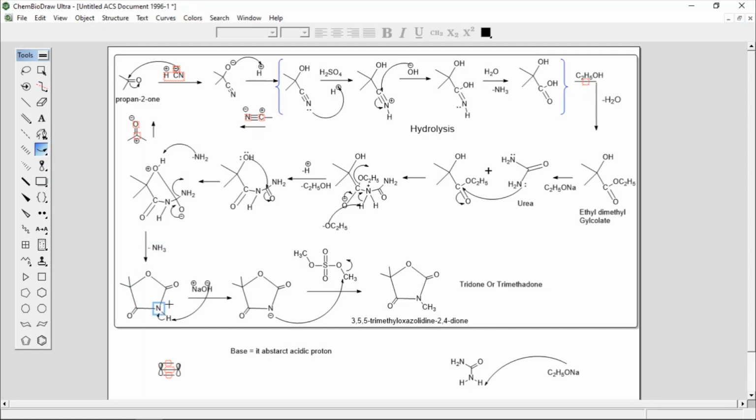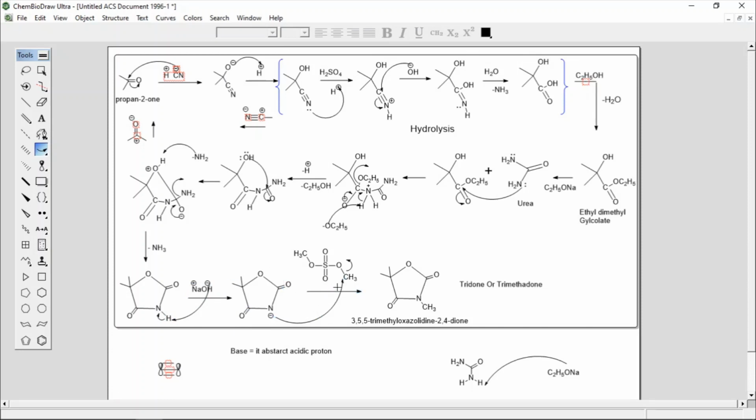And then the next step is simply a methylation reaction in presence of dimethyl sulfate. So the role of this sodium hydroxide is it acts as a base and abstracts acidic proton, generating anion nucleophile.